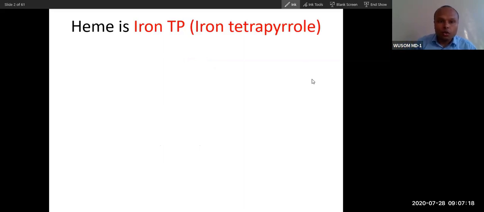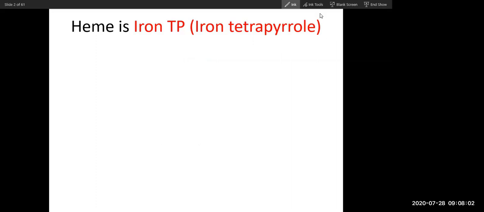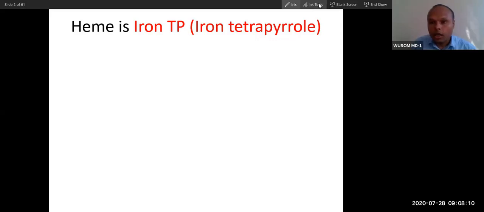So let's see. We have seen what heme is. Can anybody tell me what is heme? I think it refers to iron that is associated with the hemoglobin in the RBCs. RBC. That is good. Hemoglobin is made up of heme and globin. So what is this heme actually? How do you define this heme? Tetrapyrrole. Heme is a tetrapyrrole structure.